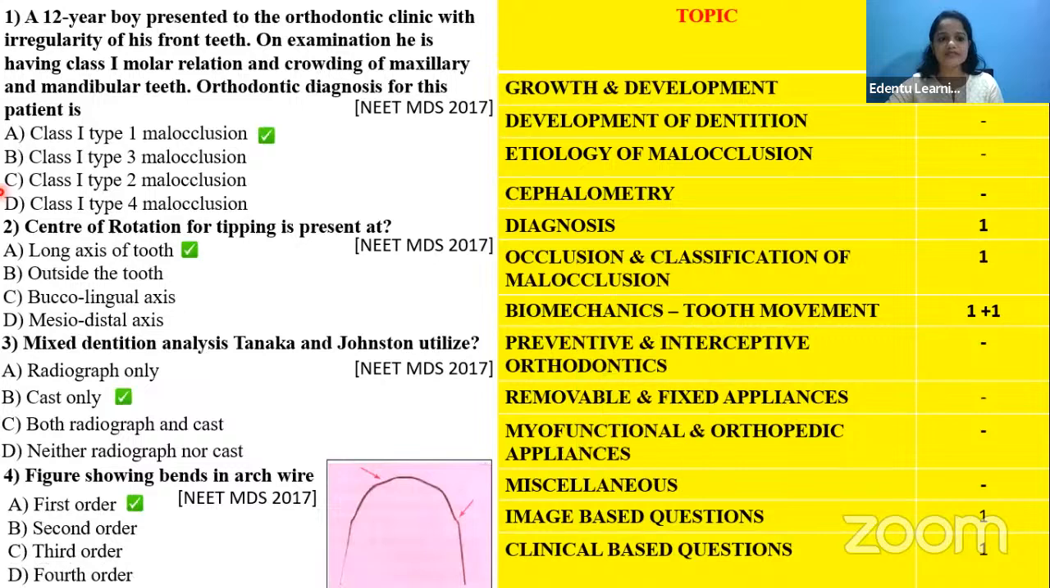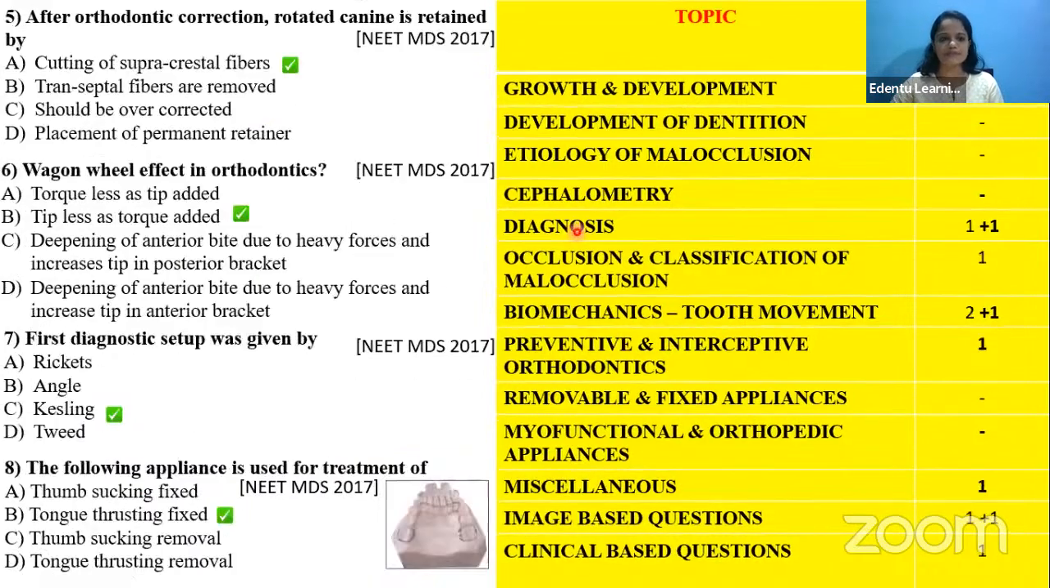Next, we have the center of rotation for tipping, which comes under the topic of biomechanics. Next is mixed dentition analysis, Tanaka and Johnston, which comes under the topic of diagnosis. And next is an image-based question showing the bends in the archwire, asking which bend it is. It also comes under the biomechanics of tooth movement.